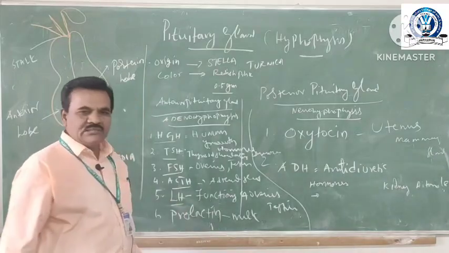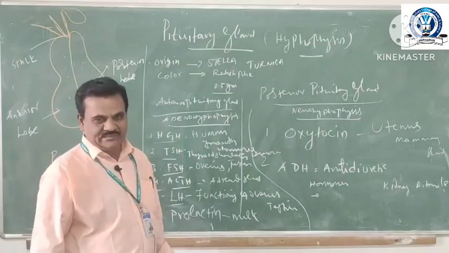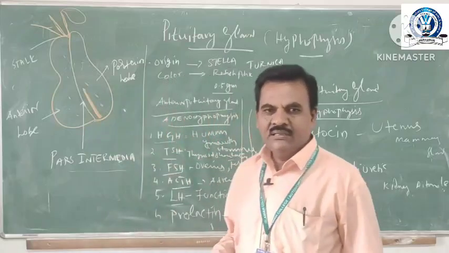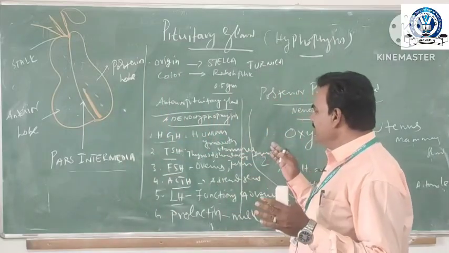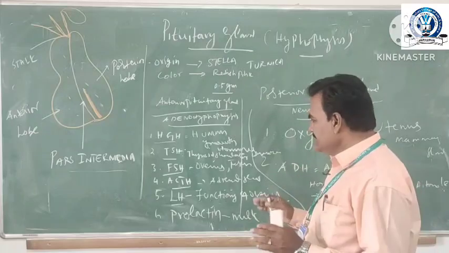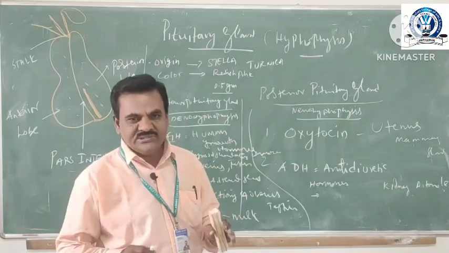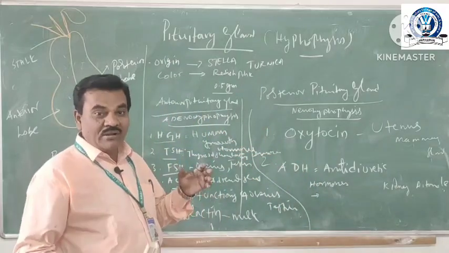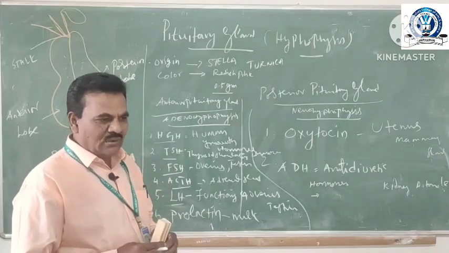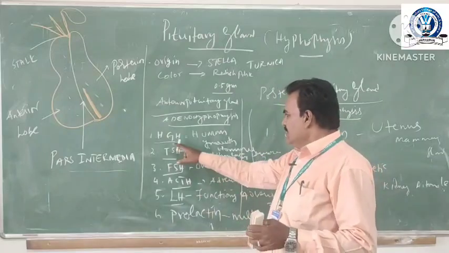Fifth one is luteinizing hormone, LH. And sixth, prolactin. These hormones are regulated by the anterior region of the pituitary gland, which secretes very important hormones. These hormones are growth regulators.